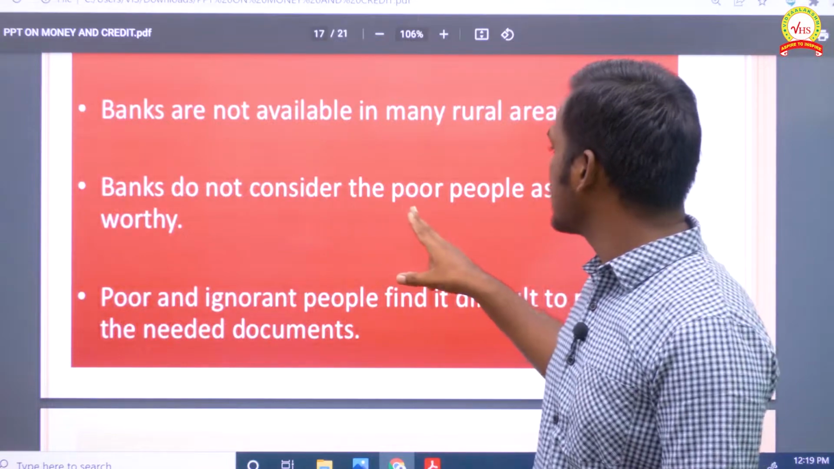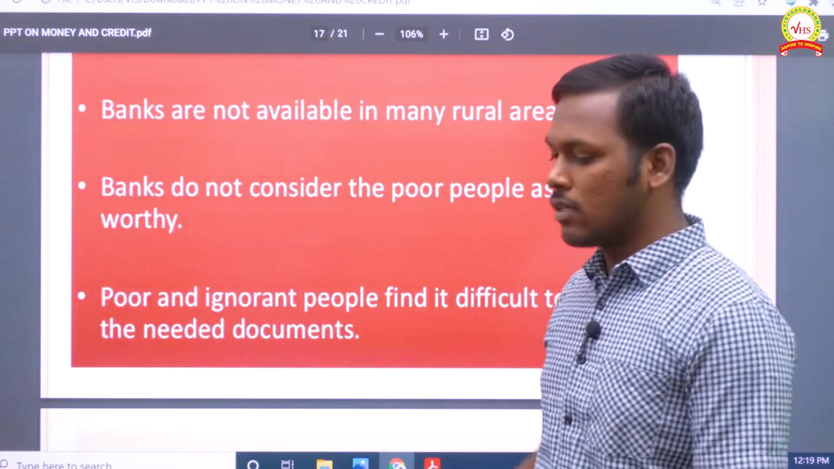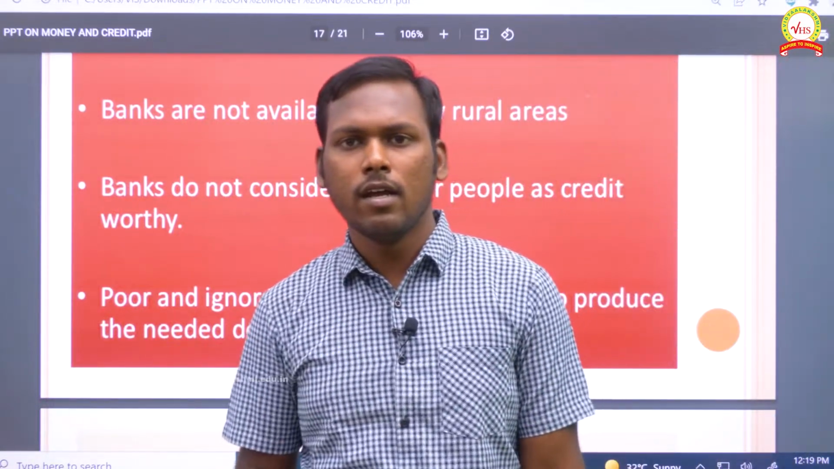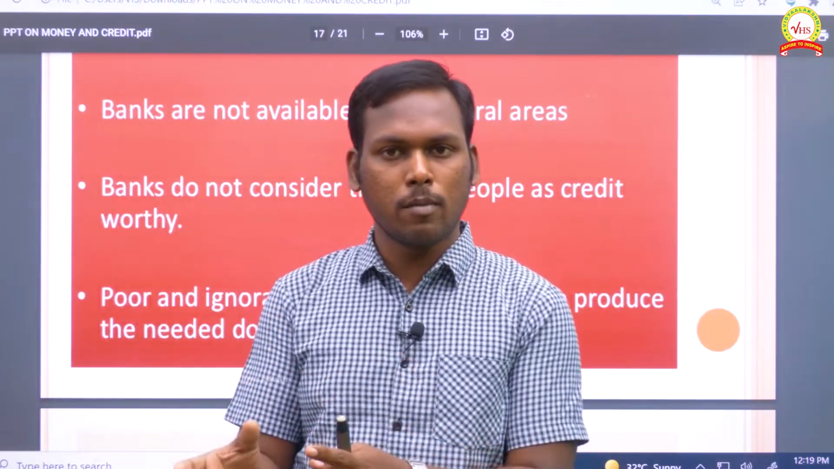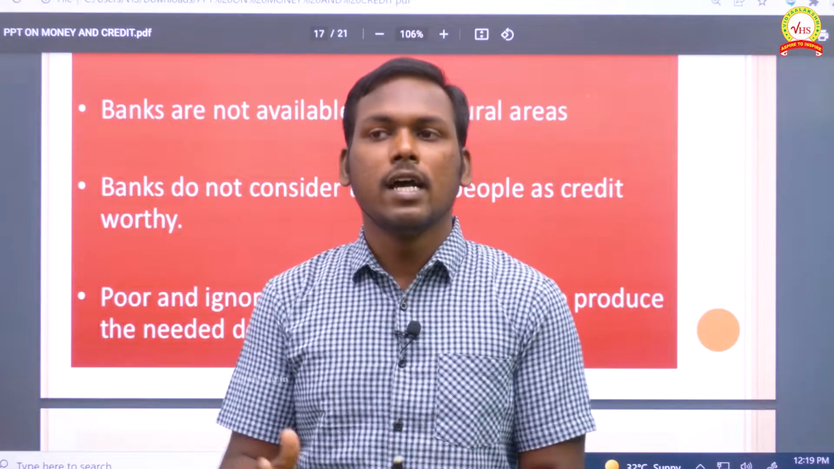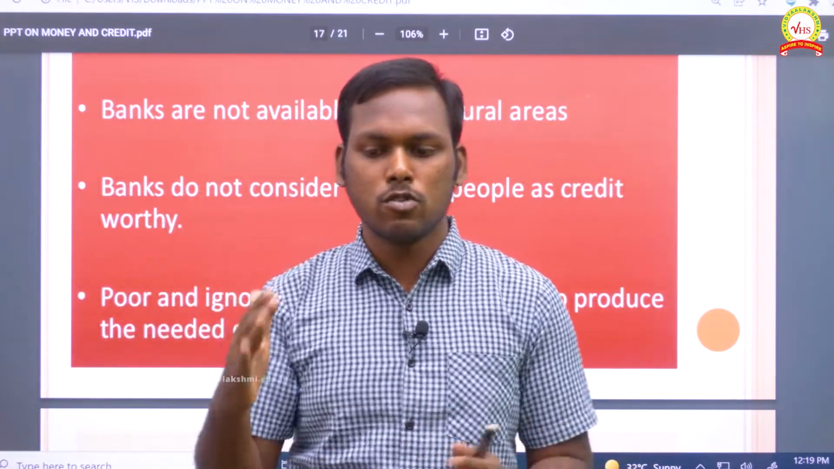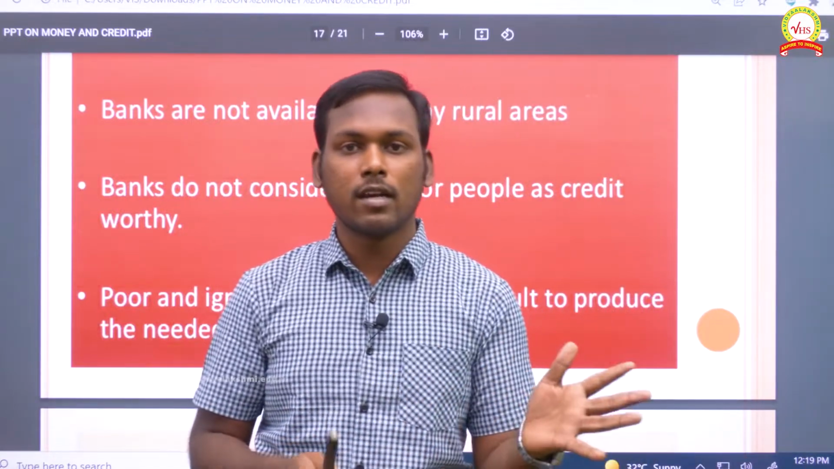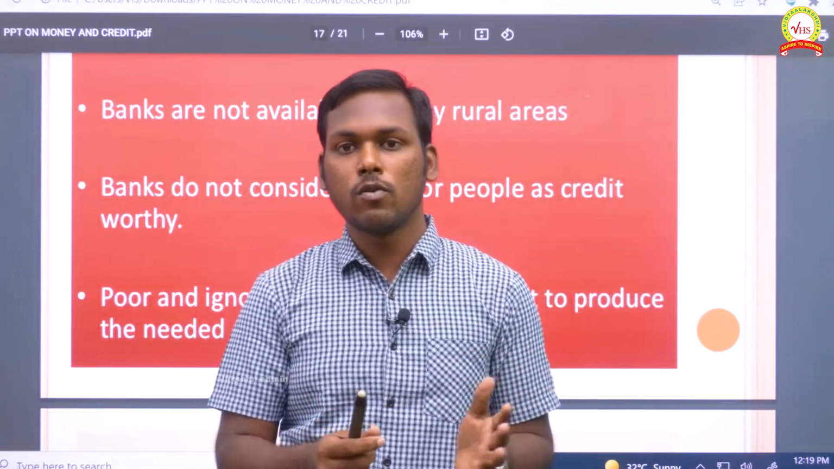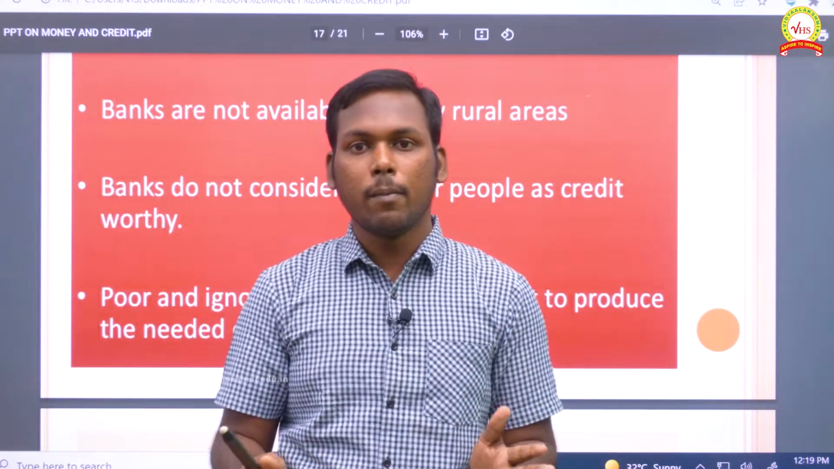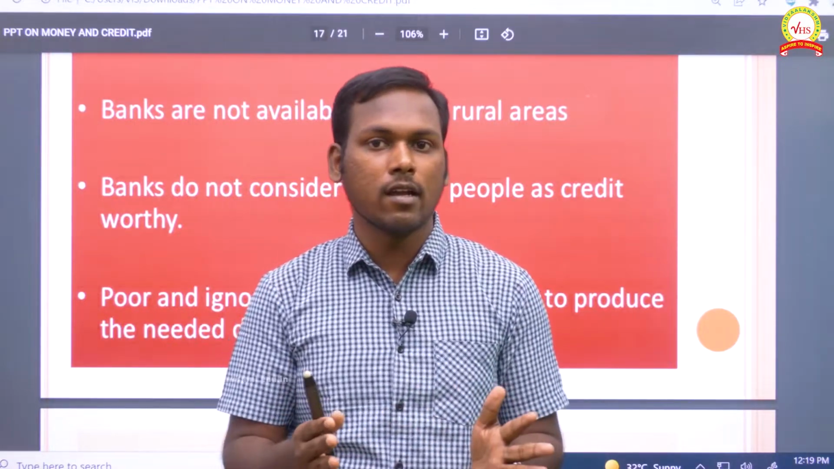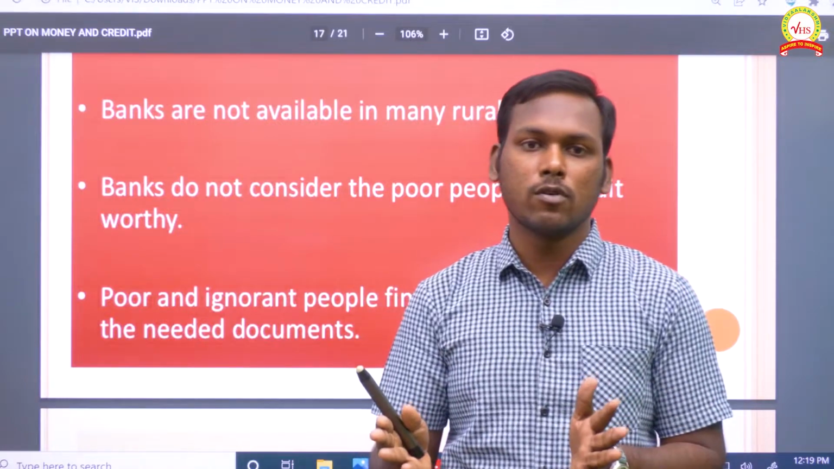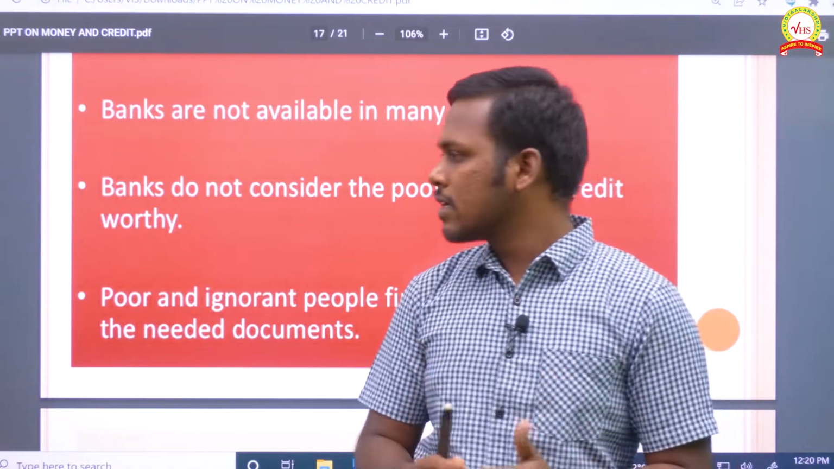And banks do not consider the poor people as creditworthy. It's happening everywhere. If you are from a very normal background and you want to get a loan from the bank just for your educational purpose, they will ask a lot of things, and so many documentations are required. But you would have heard about some other great personalities who raised huge loans from the bank, but they didn't repay anything. For them it's very easy to get loans. This is how banks are considering the poor people.